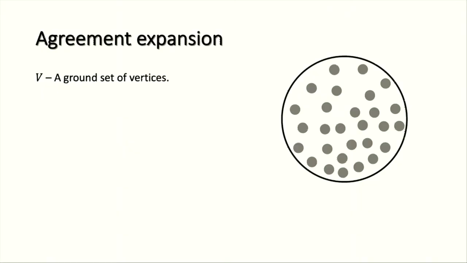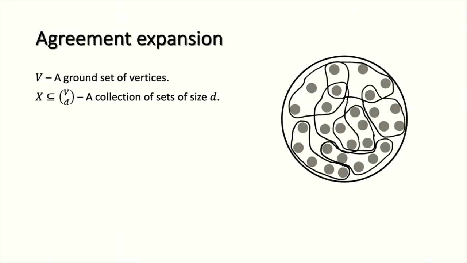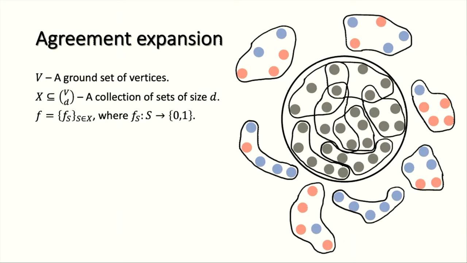All right, so I start by explaining what agreement expansion is. We have a ground set of vertices and some collection of sets of size D. For each set S, we have a local function f of S, which specifies a 0 or 1 value to each vertex in this set.